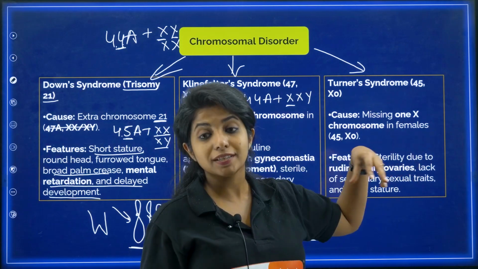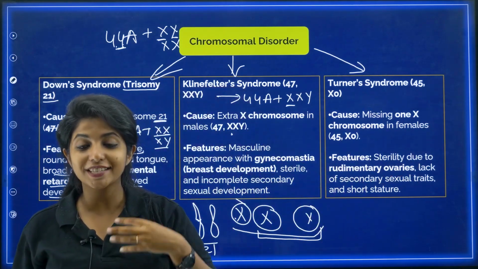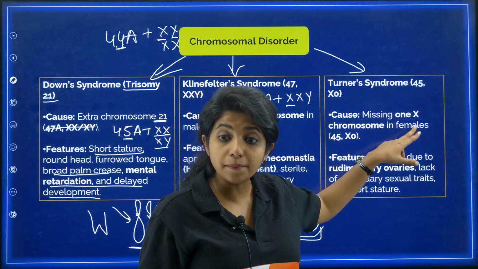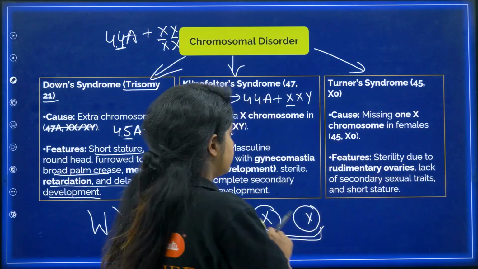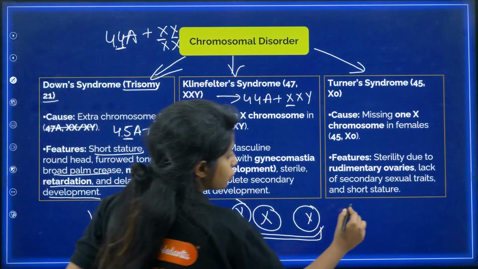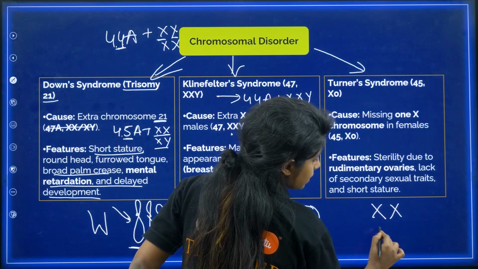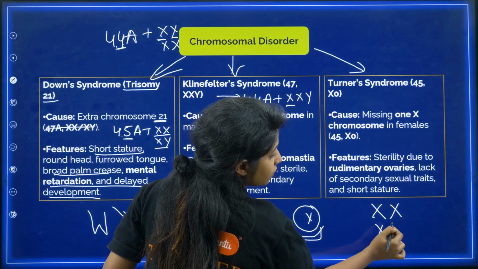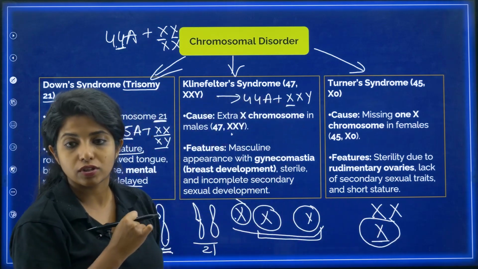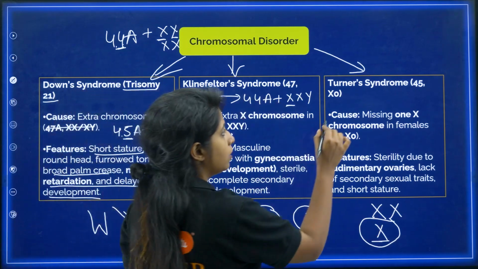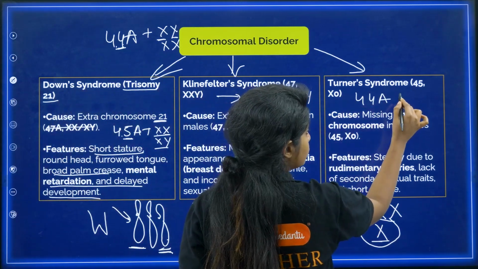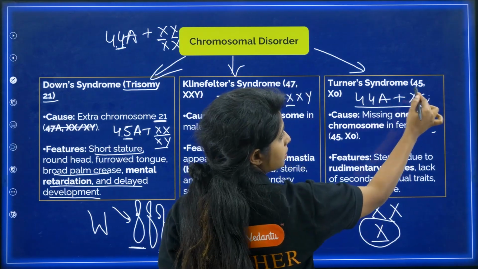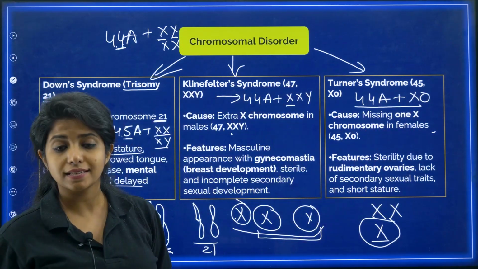There is something else that is known as Turner syndrome. What happens over here? There is a missing X chromosome. So instead of having XX, from one parent you got X, from another parent you didn't get anything, which is why there is just one X chromosome. So again it will be 44 autosomes plus what? Plus X. There is nothing else. You write it as XO. There is nothing else there.